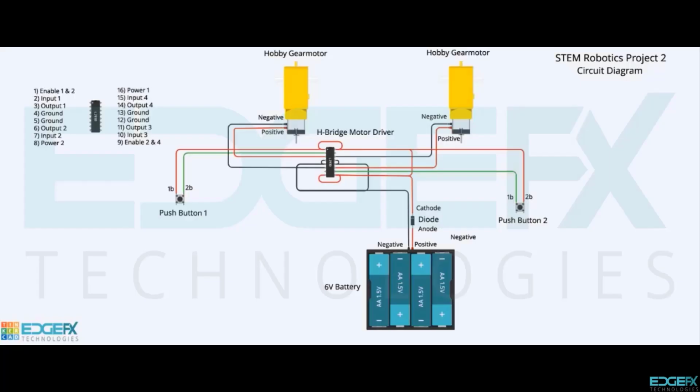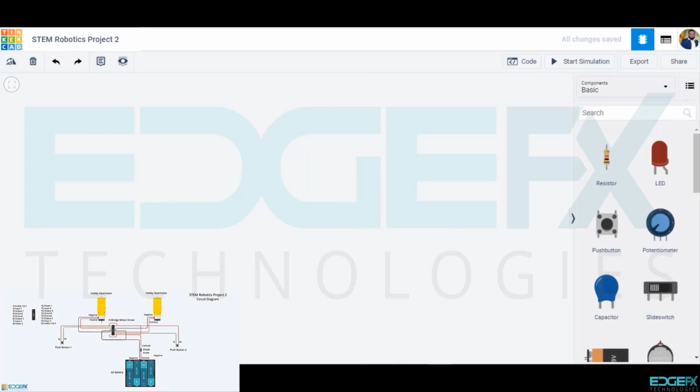Today we build a bot which moves in the left and right directions on pressing the respective push-button switches. In this circuit, we use components like the motor driver, DC geared motors, push-button, diode, and battery. Let's build this circuit in Tinkercad and simulate it.